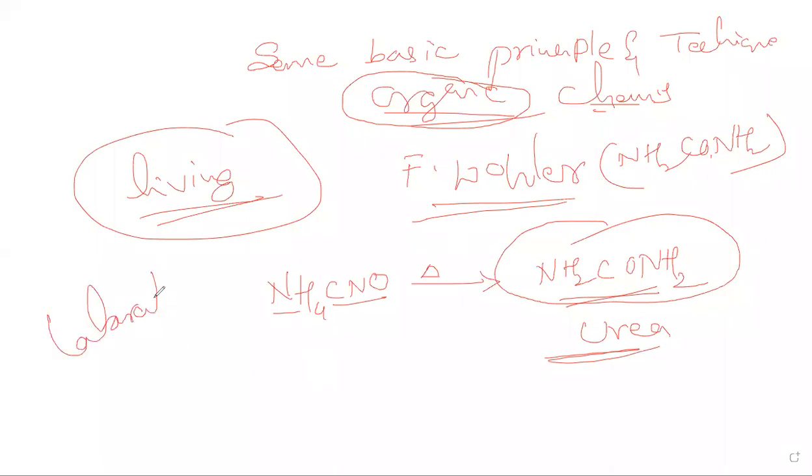In the laboratory we can prepare organic compounds, as proved by Frederick Wöhler, who prepared urea from ammonium cyanide. What scientists thought earlier was that organic compounds are prepared only from living organisms, right? After that, plenty of compounds were prepared, like acetic acid, CH3COOH.